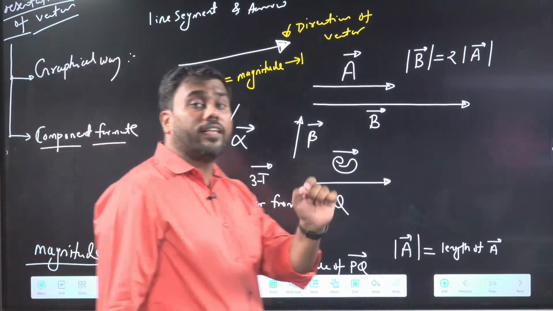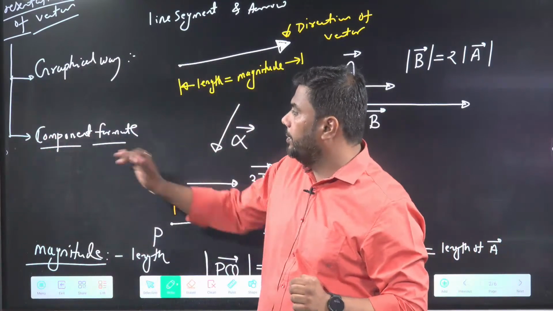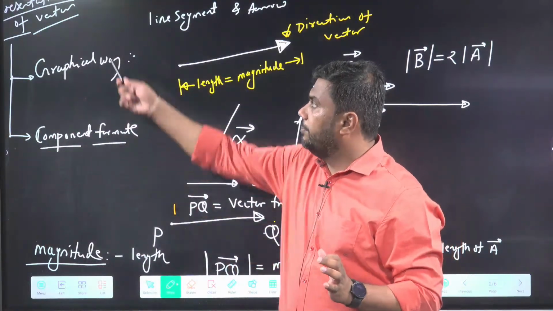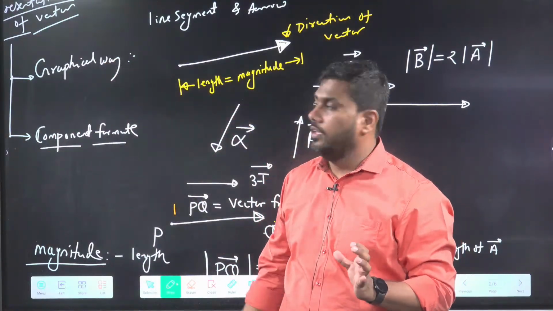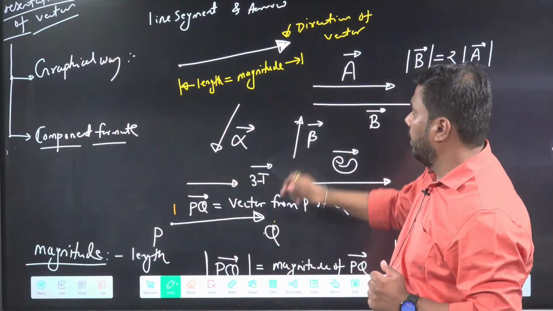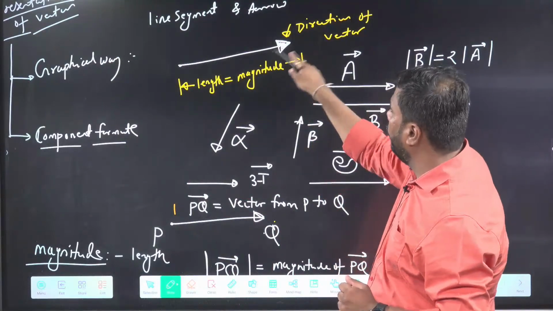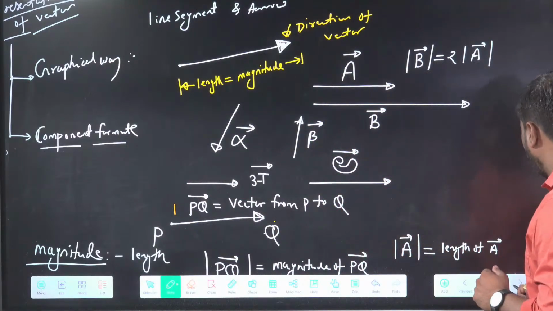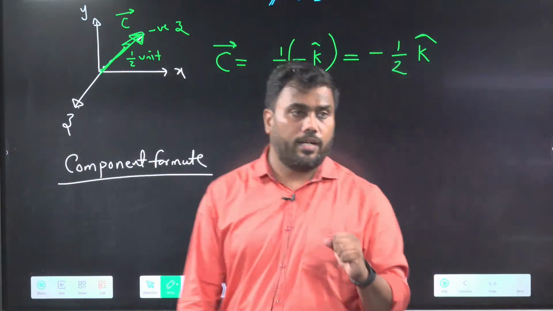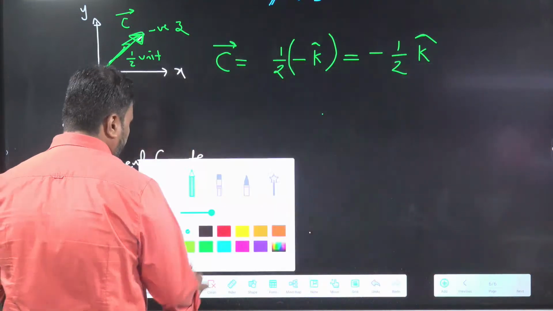One way is the graphical way. The other way is component format. In the graphical way, we represent a vector with a line segment and arrowhead. Length of line gives you magnitude, arrow gives you direction. Now we will learn about the other way, which is component format.